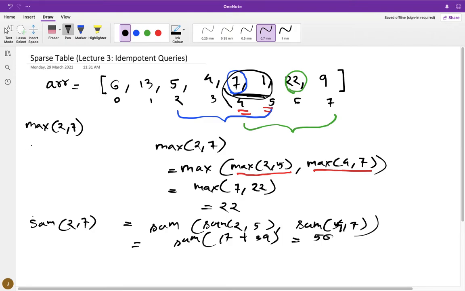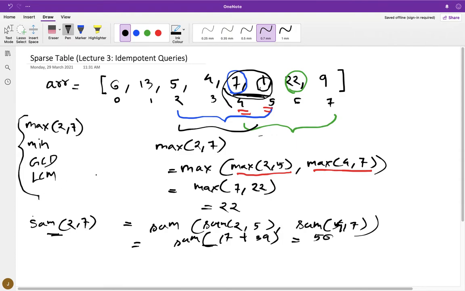So other idempotent queries will be minimum and GCD or LCM, because if you calculate minimum, again minimum here will be 1 and minimum here will be 1, and it does not matter if you are calculating minimum using 1 twice, because it does not change your answer. But if you are calculating sum, then this value will be added twice. So sum is not an idempotent query, but queries like maximum, minimum, GCD, LCM are idempotent queries.